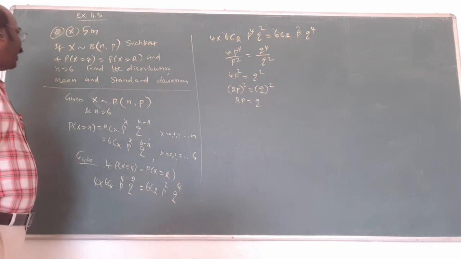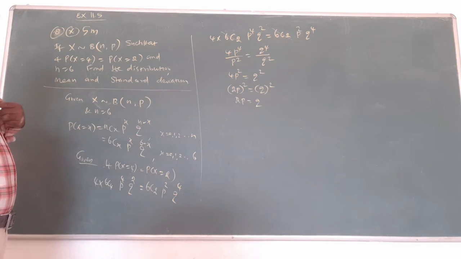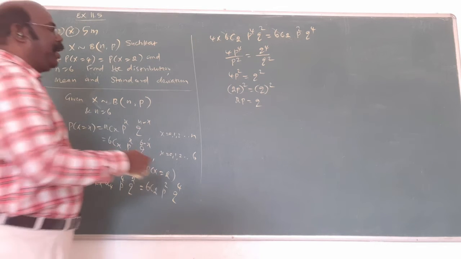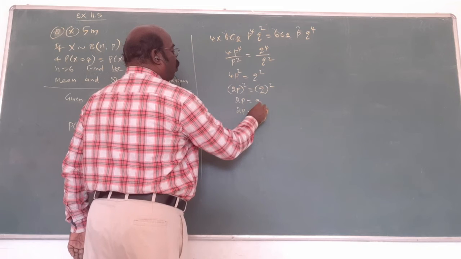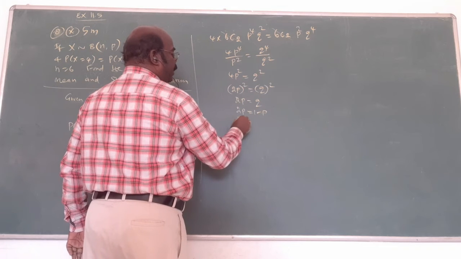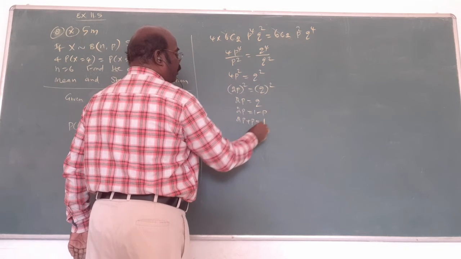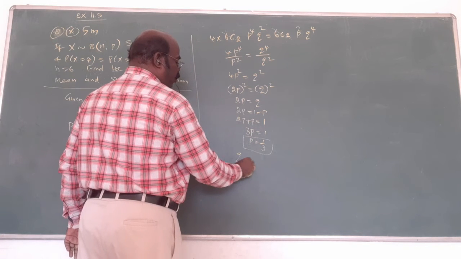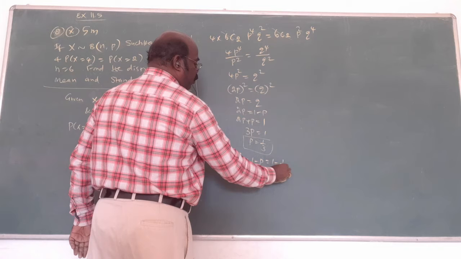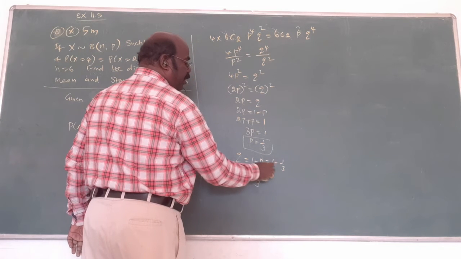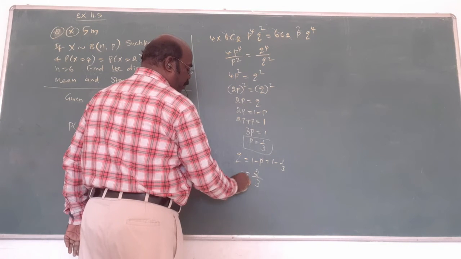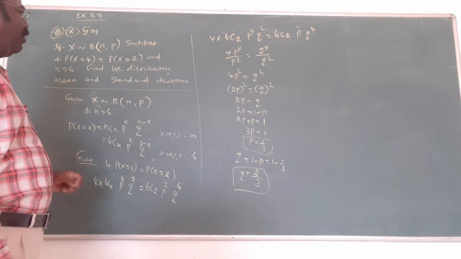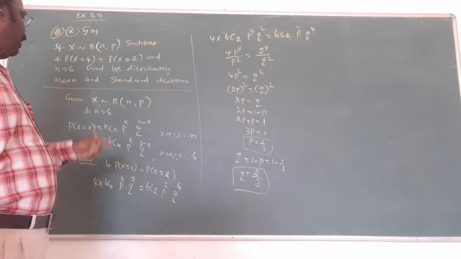Alright? What is being asked? The distribution is asking, we need n, p, q. N is already given. We want p. That's why 2p equal to q, and p plus q equal to 1. So 3p equal to 1, p equal to 1 by 3. So q is what? 1 minus p, 1 minus 1 by 3. Take 3 as LCM: 3 minus 1, 2 by 3. Therefore, from this idea, you will find the value of p and q.